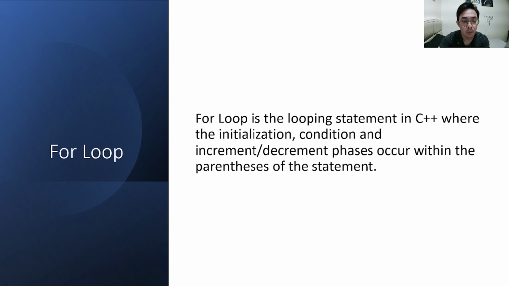For loop. For loop is the looping statement in C++ where the initialization, condition, and increment-decrement phases occur within the parentheses of the statement. Only the body is separated from the actual for statement. Compared to while statements, for statements is range-based. This means that the counter is essentially the blood and life of these looping statements.